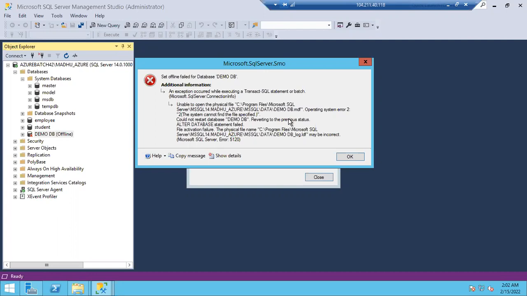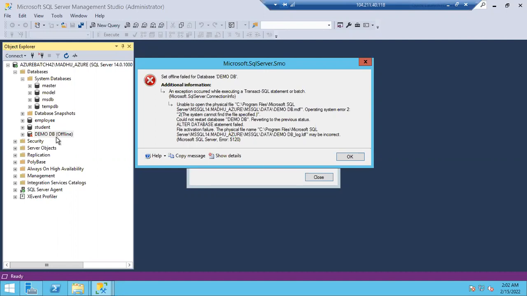Any issues, any doubts? I mean to say all other database logical paths will also be stored in your master database. How does it know my database is stored in this location, guys? It will search in the master database. So if someone asked, hey, the DemoDB is occupying a lot of space, move this database from this drive to another drive, C drive to D drive, this is not the way of moving the database.